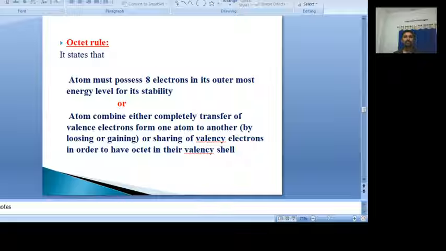Tomorrow, we will see how the atoms can be stabilized by different bonds, what types of bonds are present between two atoms, and how those bonds are formed. I will discuss that in the next class. Thank you.